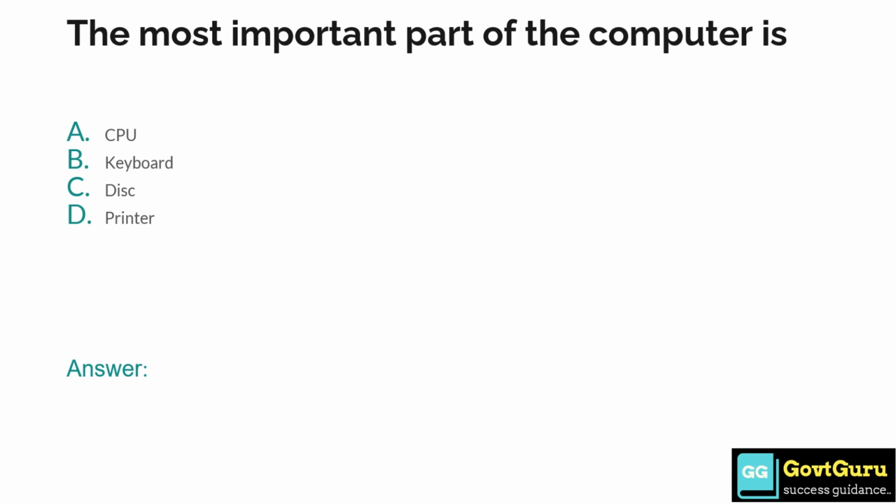The most important part of the computer is: option A CPU, option B keyboard, option C disk, and option D printer. The answer is option A, CPU.